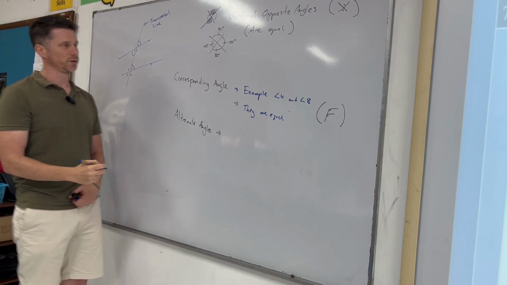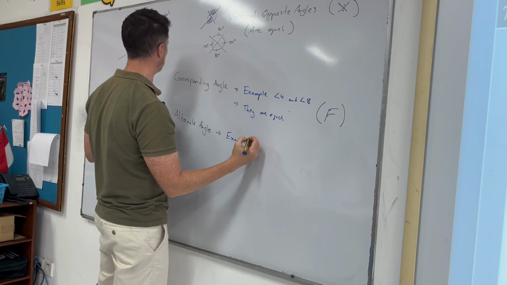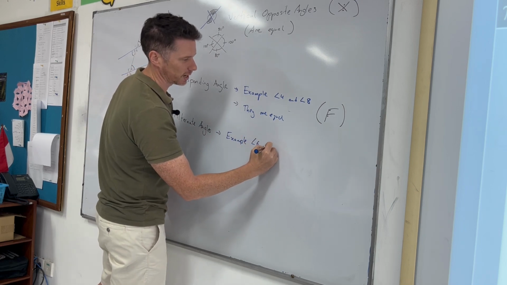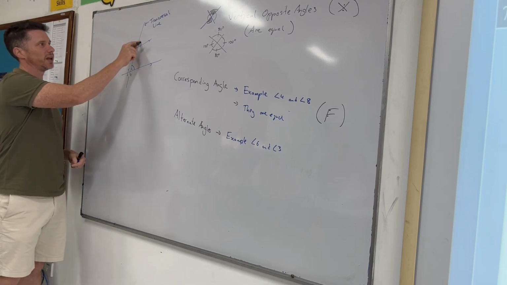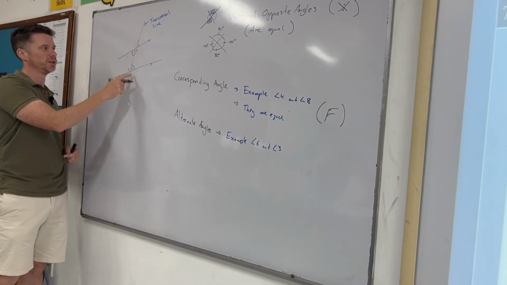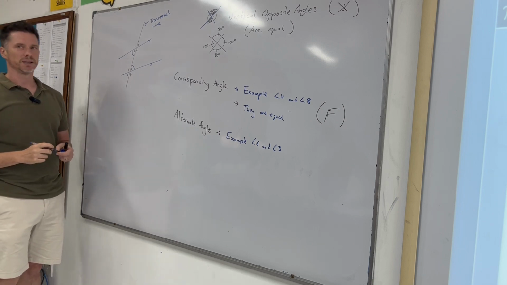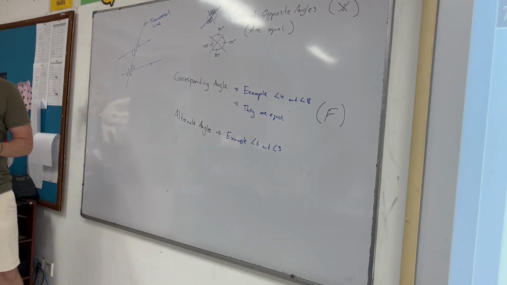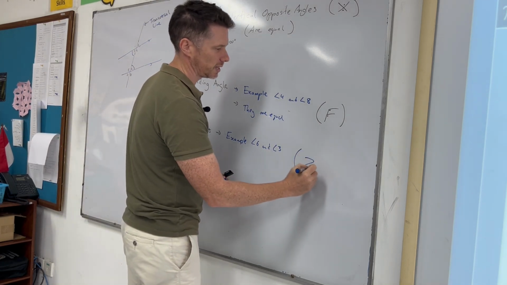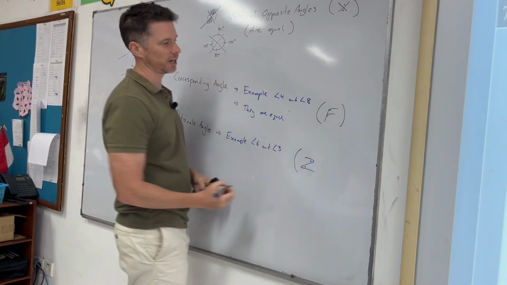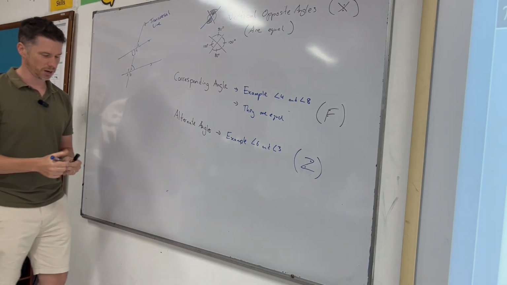So my example here from this diagram are angle 6 and angle 3. They're alternate angles. They're on opposite sides of the line, but they're still equal. So this is a transversal. This is on the right-hand side. This is on the left-hand side. Opposite sides of the line. Not in the same position, but they are also equal. Some people think of this with the letter Z. So the angles inside the letter Z form alternate angles, and they are equal as well.